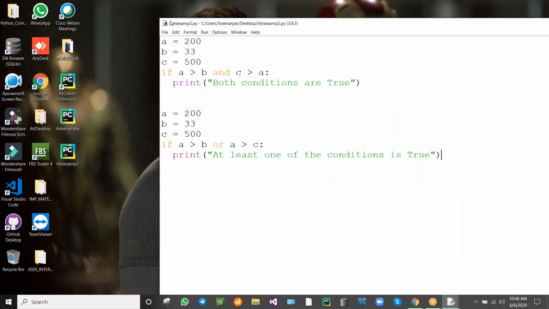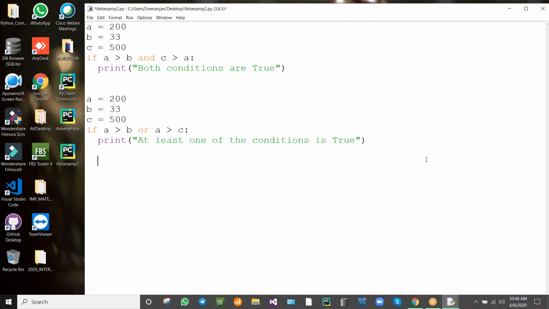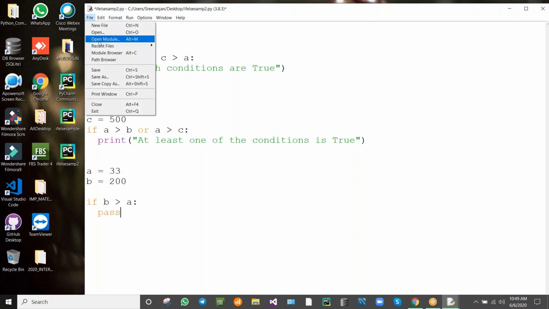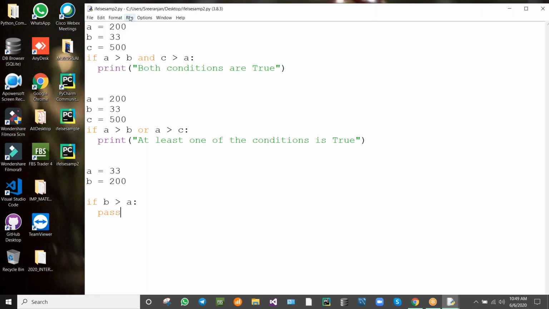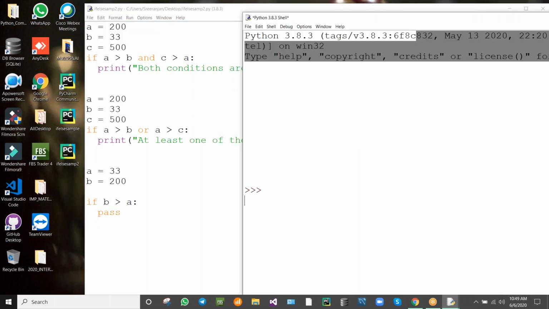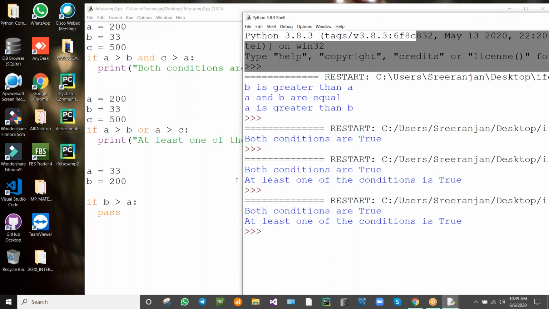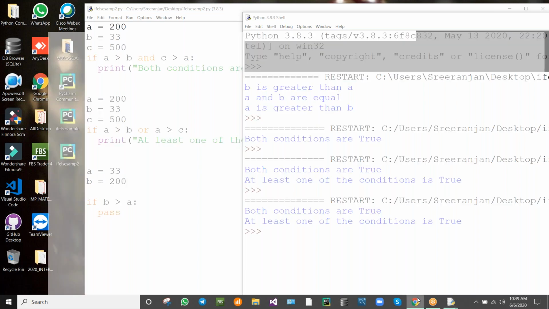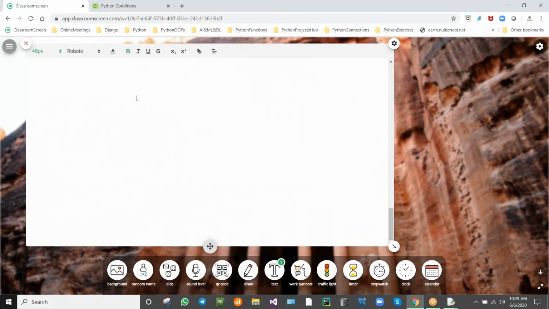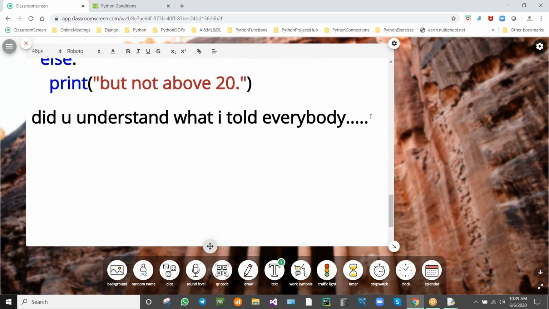I'm writing this code here. So it won't display anything. Why? It doesn't display anything for the pass. Okay, it is overwritten. Where do we use this? Generally, this pass will be used in websites, web applications.